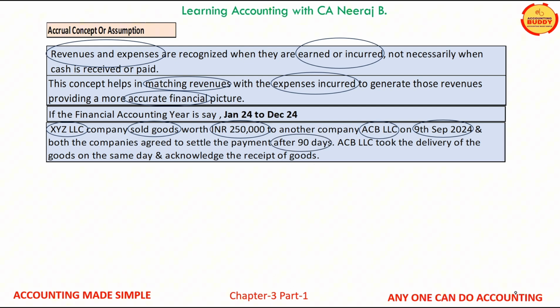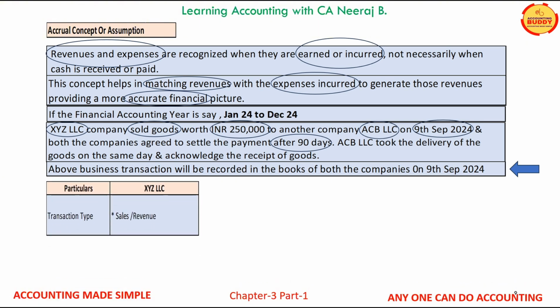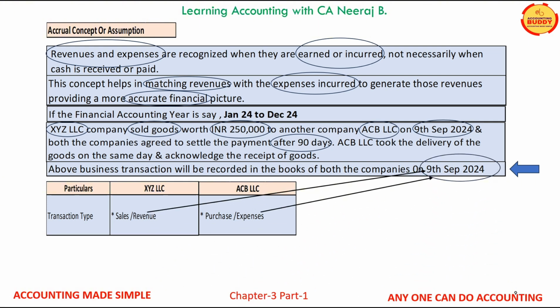ABC LLC took the delivery of the goods on the same day and acknowledged the receipt of the goods. This business transaction will get recorded in the books of accounts of both the companies on 9th of September 2024. Now, if we analyze this transaction for XYZ LLC, INR 250,000 is a sales transaction, and for ABC LLC, it is a purchase transaction.